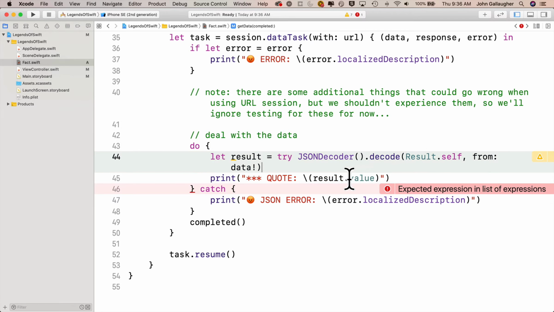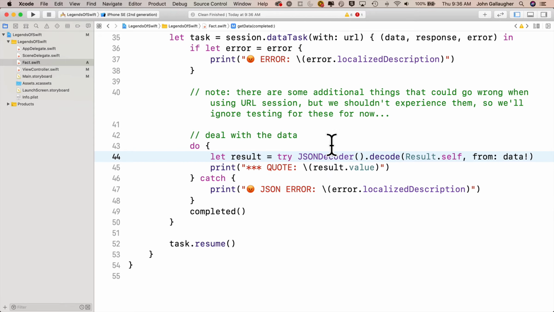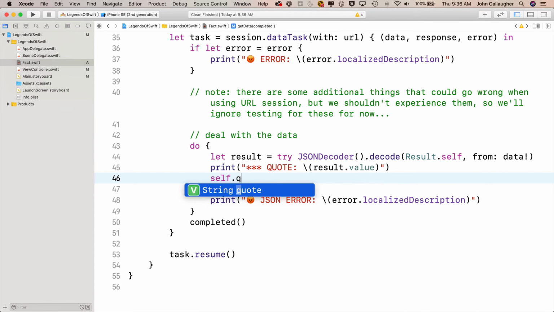But you know what? This is just such simple JSON to return and parse. I'm also going to say self.quote equals result.value. That's going to take the value property in the local result constant that I just created, and put it into the property that's called quote.